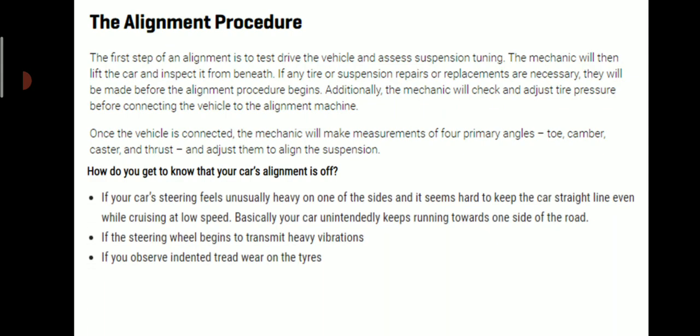If your car steering feels unusually heavy on one side and it seems hard to keep the car in a straight line even while cruising at low speed, basically your car unintentionally keeps running towards one side of the road, then you can say that your car needs alignment. If the steering wheel begins to transmit heavy vibrations and if you observe indented tread wear on the tires, then these are some of the things that indicate your car alignment is off and you need an alignment.